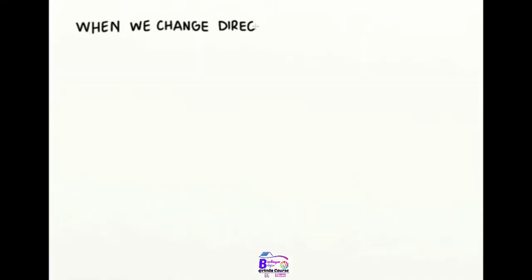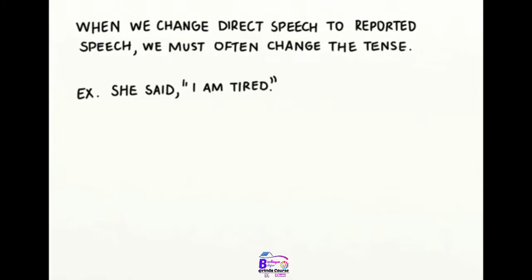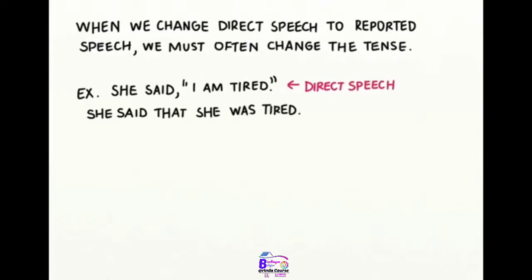When we change direct speech to reported speech, we must often change the tense. For example, she said, "I am tired." This is direct speech. She said that she was tired. This is reported speech.